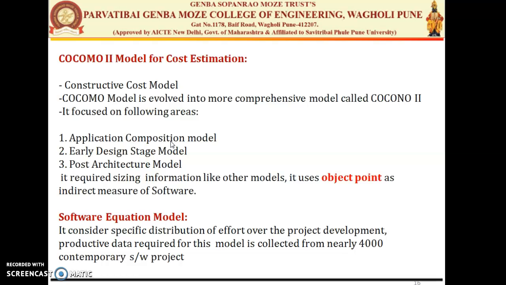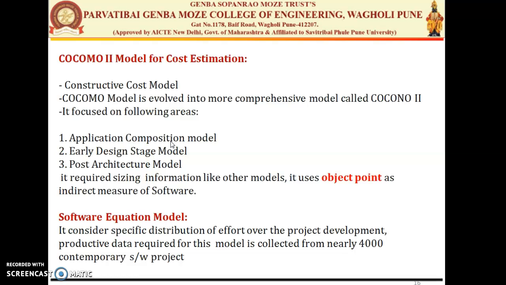Second is the early design model, which is used once the requirements are stabilized and the basic architecture is constructed. And the third one is the post-architectural stage model, which is used during the development of the software project for the cost estimation.